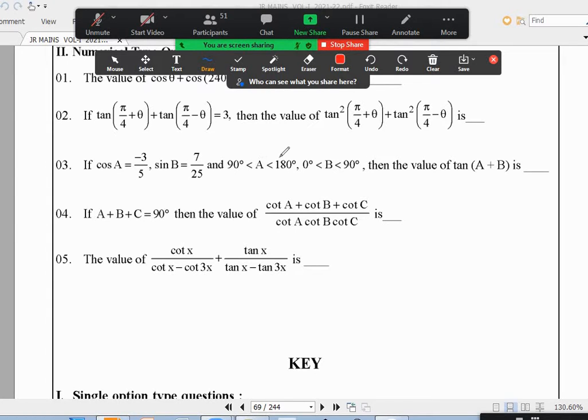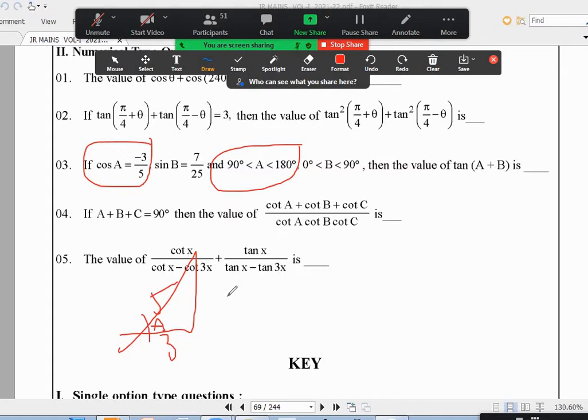Okay. What is this? Basically, A is an obtuse angle. We have to find only tan A, tan B separately, then nothing much. Cos A is minus 3 by 5. From that, what is tan A? Construct a triangle. This is A. Adjacent side is 3, hypotenuse is 5. This is 4. Tan A is 4 by 3. Positive or negative? Negative, because angle A is obtuse.